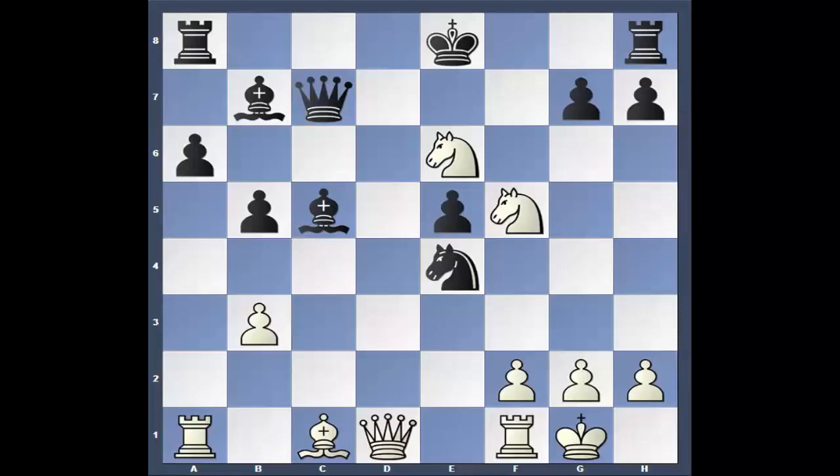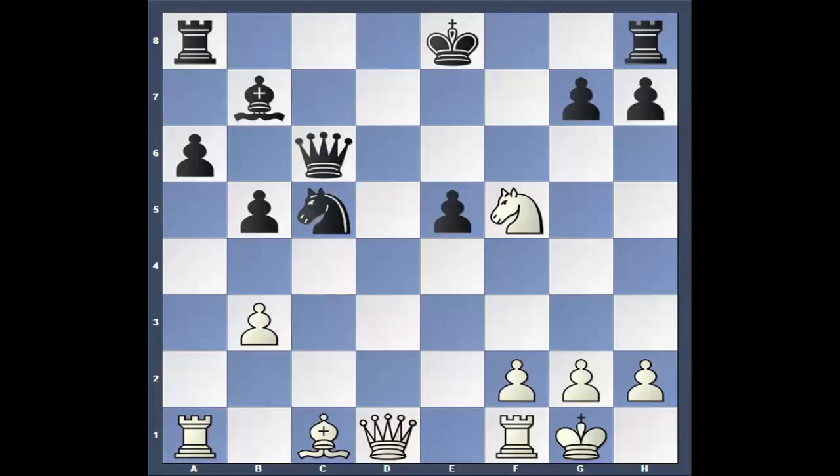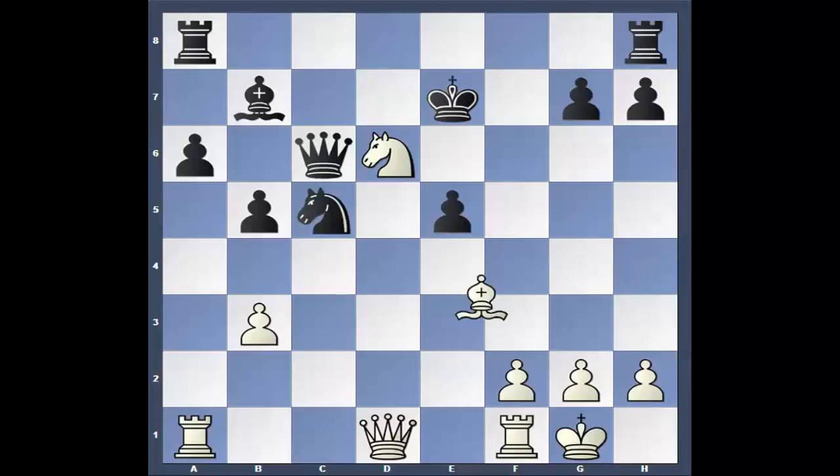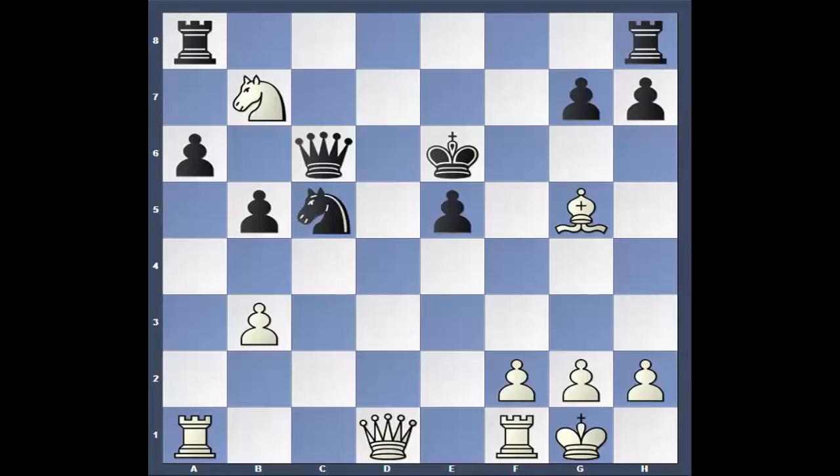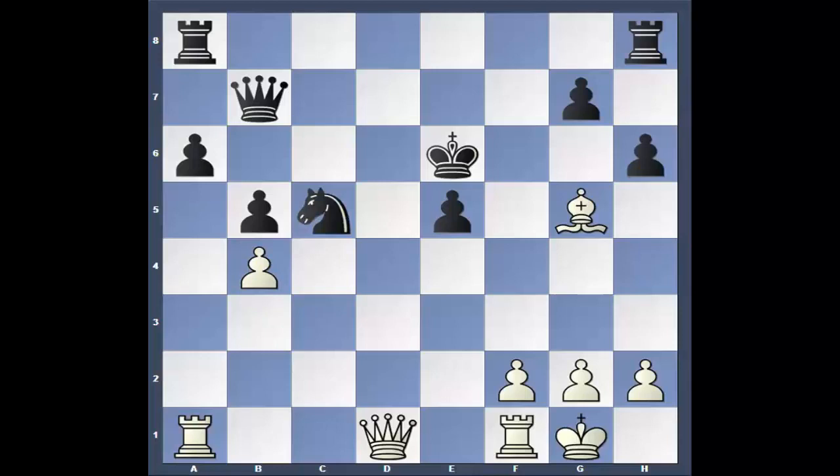Queen has to move. Knight takes. Knight takes. Knight d6 check. And that black king is out in the open. King e7. Bishop g5 check. King e6. Look at that king. Wow. Knight takes. Queen takes. b4 hits the knight. h6. Bishop h4.